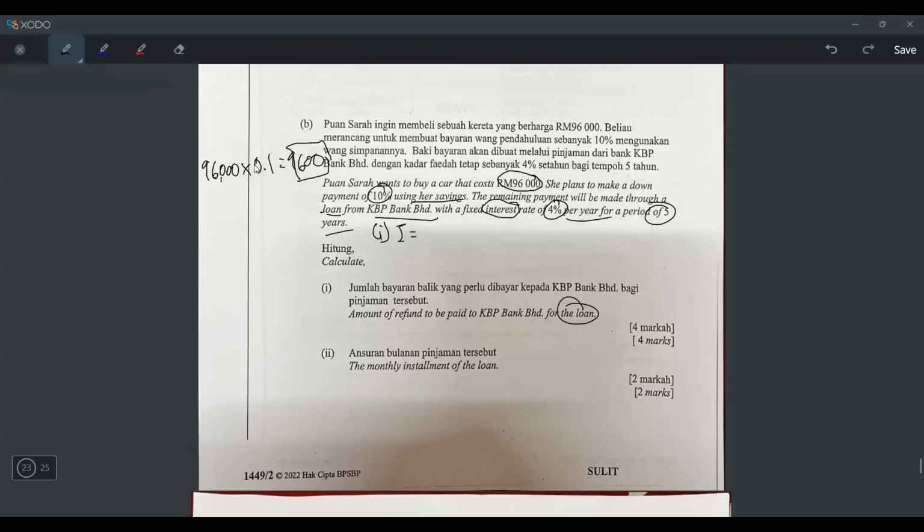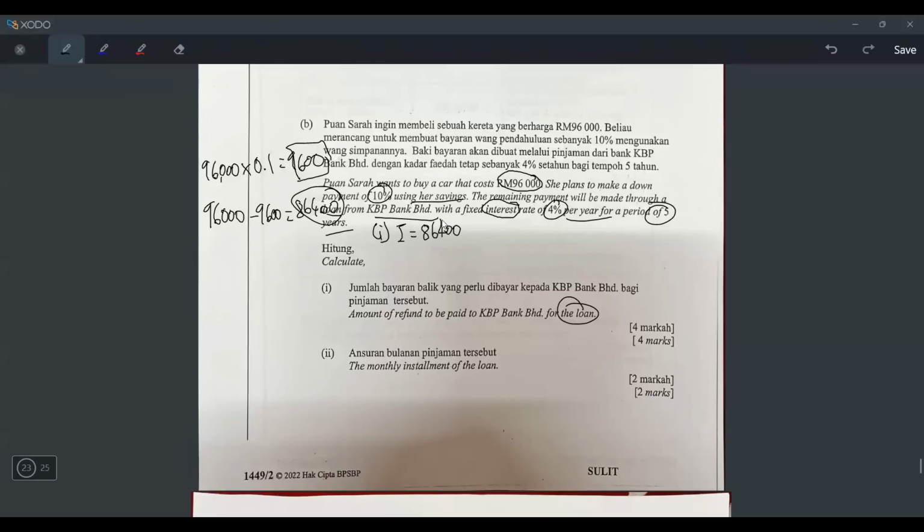Do you remember they say they already paid 10%? So how much balance is left? 96,000 minus 9,600, right? Or you can also say 96,000 times 90% can also. So let's press 96,000 minus 9,600 because you already paid the 9,600. So your balance is 86,400. But this 86,400 is the one yang dia belum bayar, but he will bayar by pinjam from bank. So when he pinjam from bank, he will pinjam this amount, but there will be an interest, and the interest charge is 4% for 5 years, right?